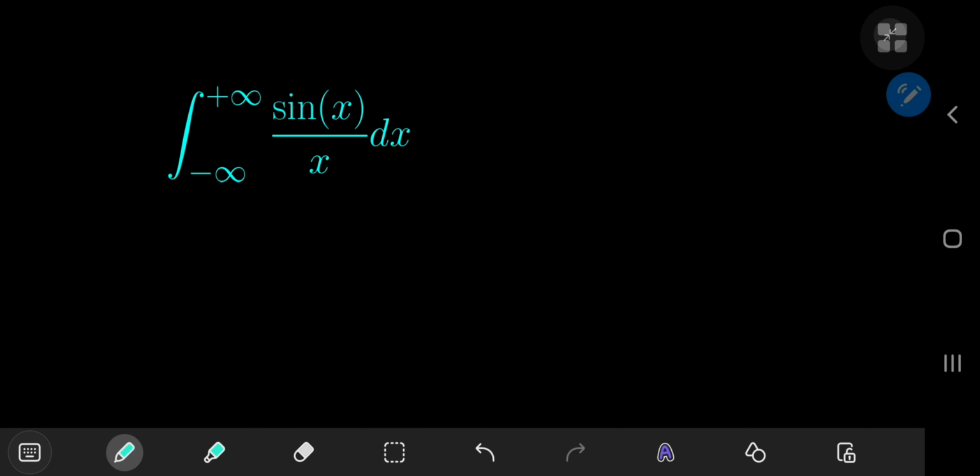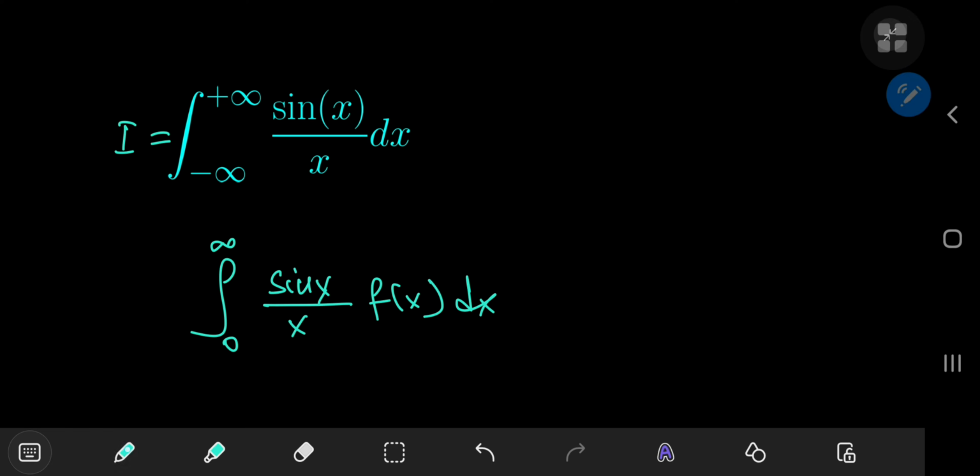In order to solve the Dirichlet integral in record time, we need to invoke an integral formula from the Russian mathematician Nikolai Lobachevsky. Now that is a badass name for a mathematician, and I think it's pretty suitable because this integral formula is pretty overpowered when it comes to dealing with structures of the integral from 0 to infinity of sin x by x times some function f of x, which satisfies certain criteria.